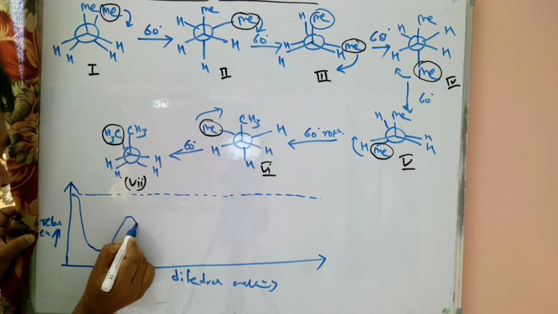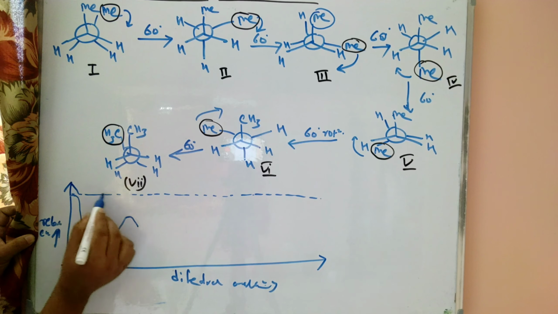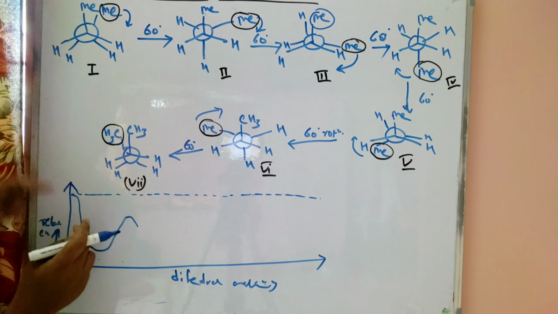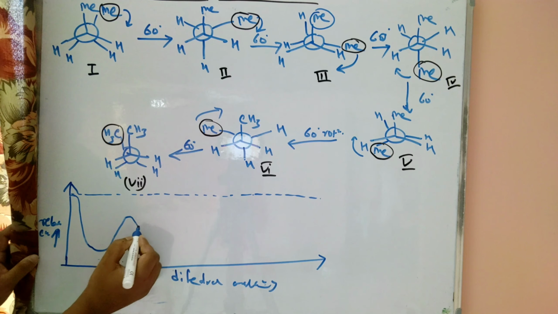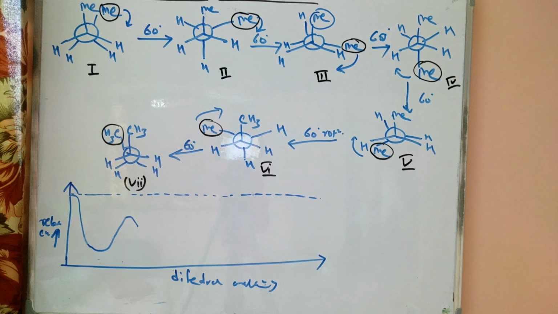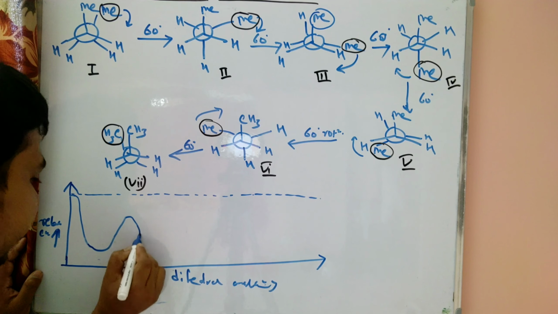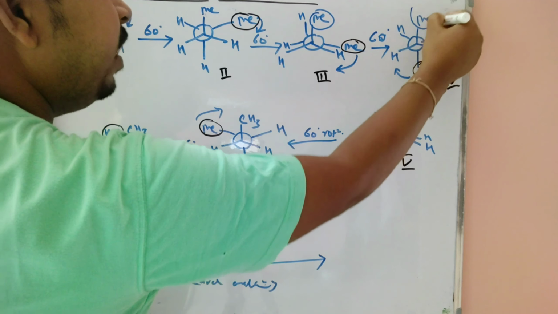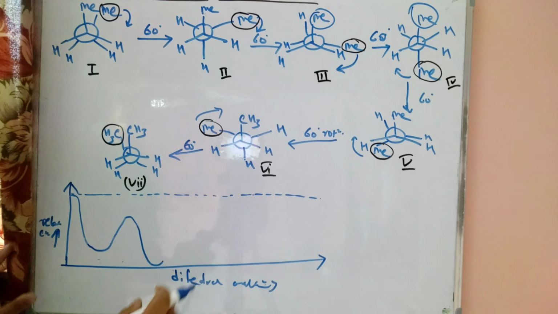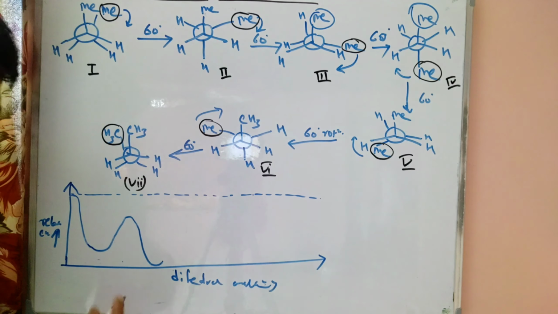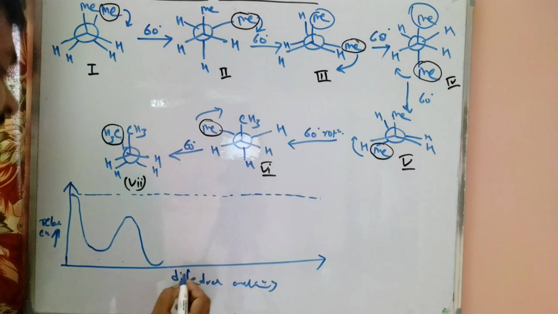this graph does not come up to the barrier of the previous eclipse. So now we draw this staggered conformation. In that case this staggered conformation is very stable because two methyl groups are present in the anti conformation. So due to the presence of that anti conformation, this graph decreases more.